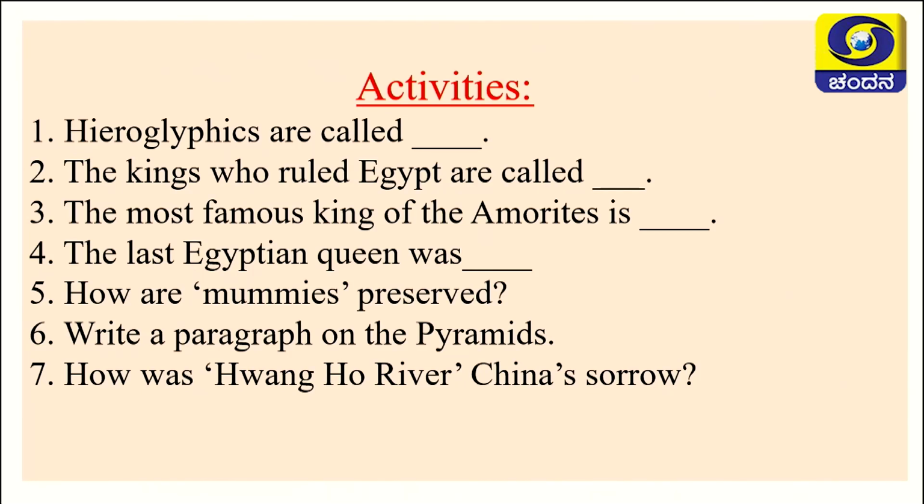The Mesopotamian civilization took place between which rivers? Between the Euphrates and Tigris. The writings of the Mesopotamians we call cuneiform. In the same way, in China, as I told you, they were dependent upon agriculture. Not only that, they had thin cotton cloth and they used to produce silk.